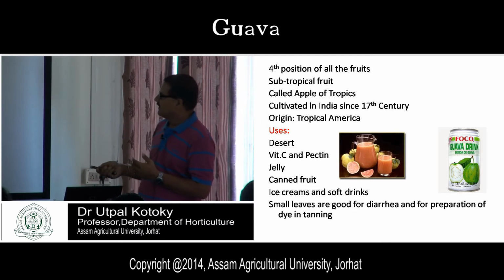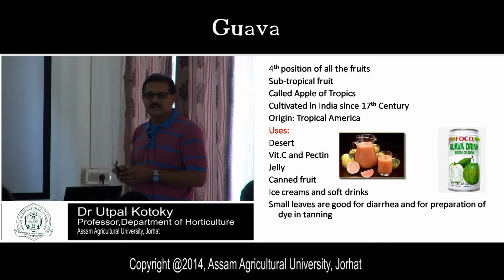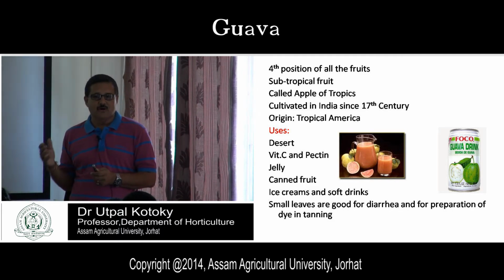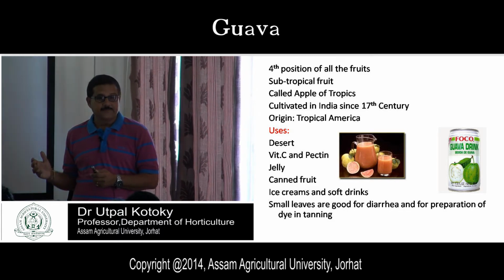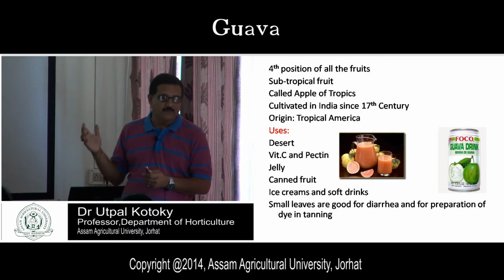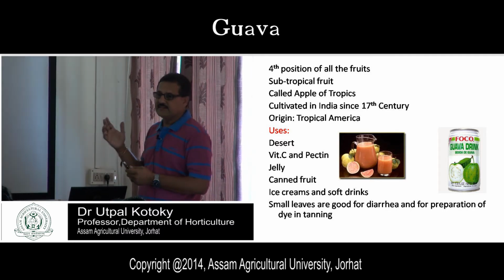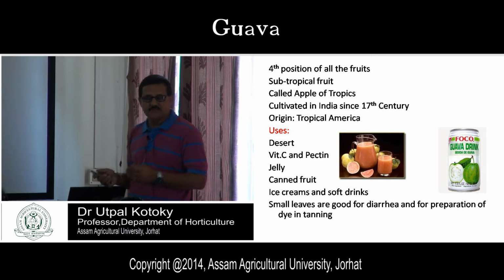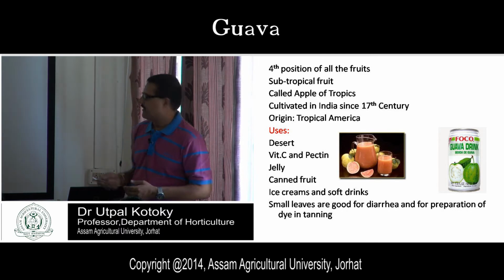And pectin content, pectin is essential for what? Pectin is very essential for preparation of jelly. That's why guava jelly is an important product. So guava jelly is an important commercial product. That's why jelly can be well prepared from guava.